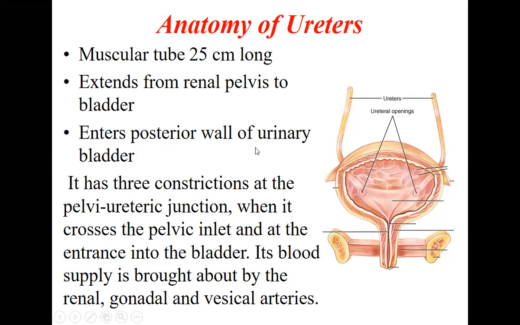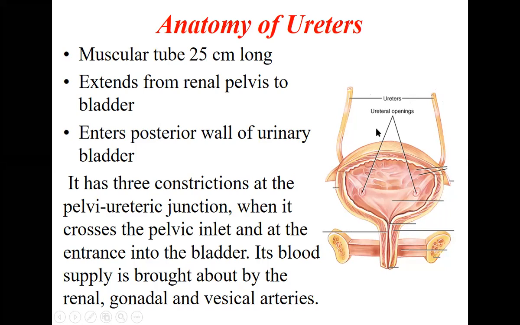They enter the posterior wall of the urine bladder. If you see here in the bladder, it is opening into the bladder through the posterior wall. It has three constrictions: at the pelvic-ureteric junction, when it crosses the pelvic inlet, and at the entrance of the bladder. Its blood supply is brought about by the renal, gonadal and vesical arteries.